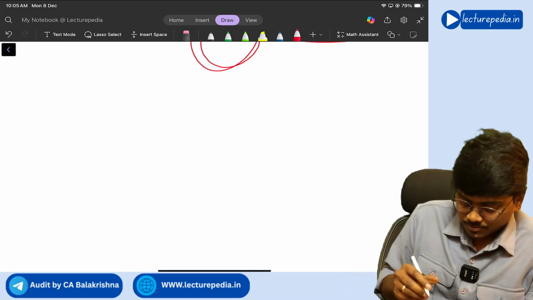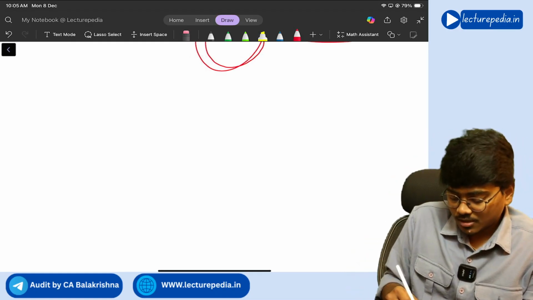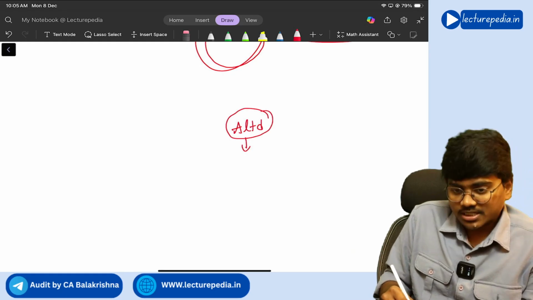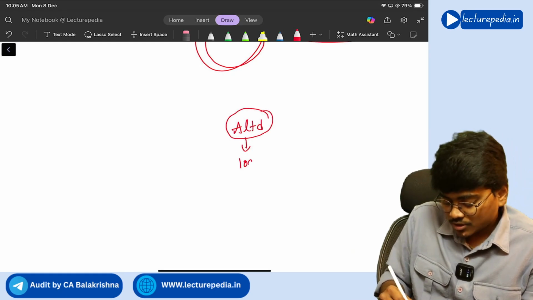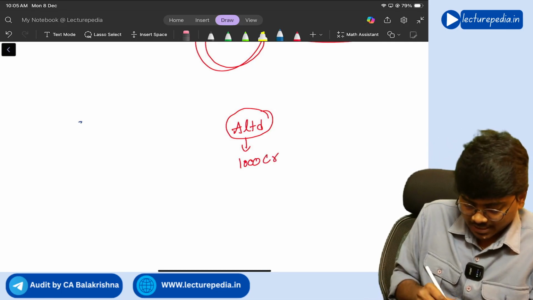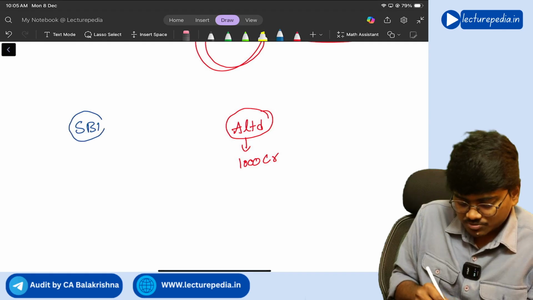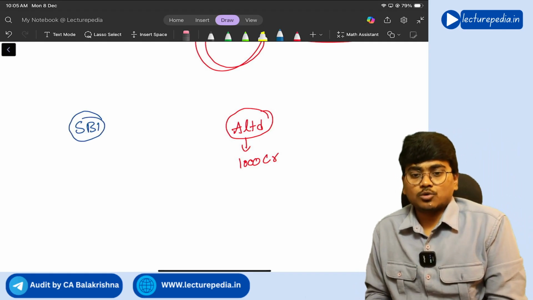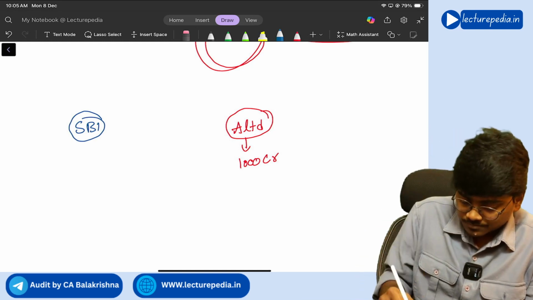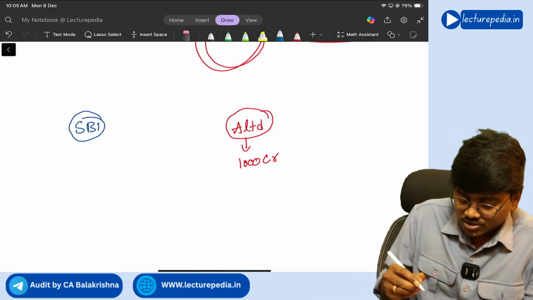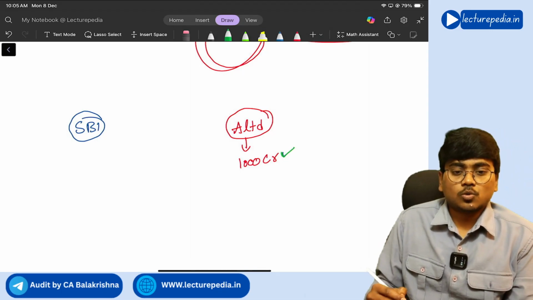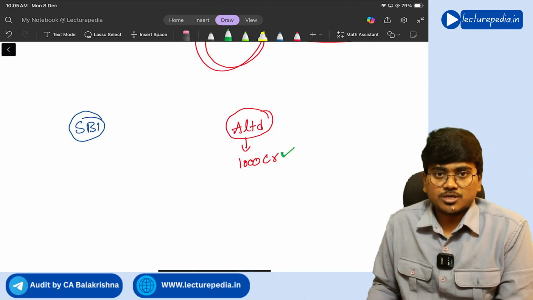Let's say, for example, there is a particular company, A Limited. A Limited wanted a loan of some 1,000 crores. It has approached SBI Bank, saying it wants a loan of 1,000 crores. Now, the amount involved is huge, 1,000 crores. If SBI Bank alone gives 1,000 crores, a lot of risk will be involved for SBI Bank, right?